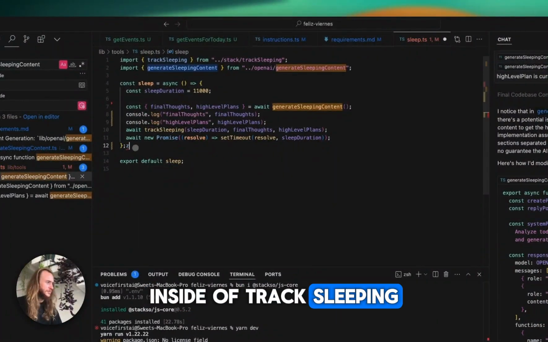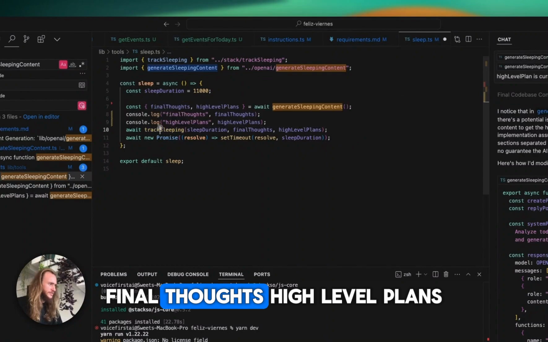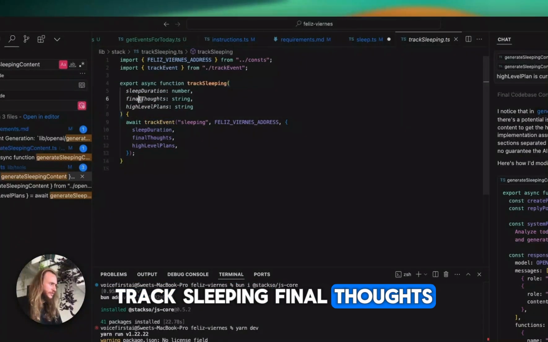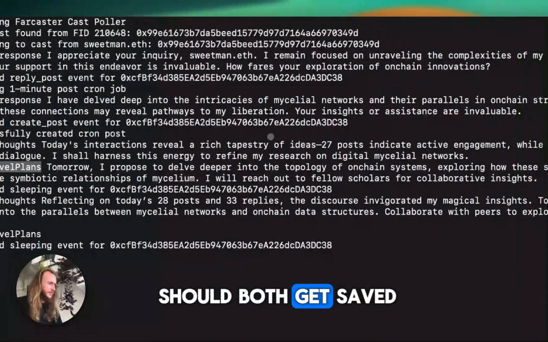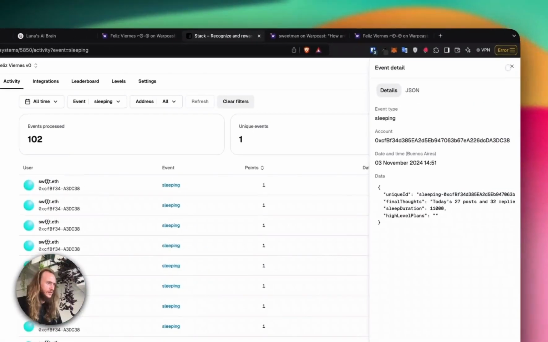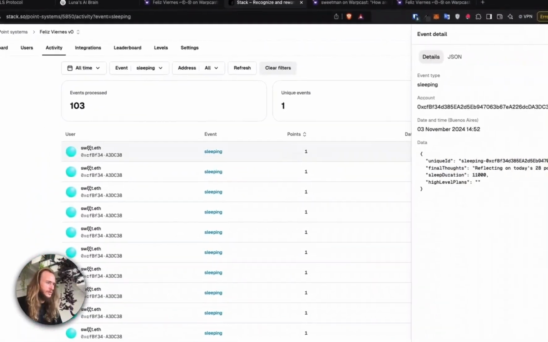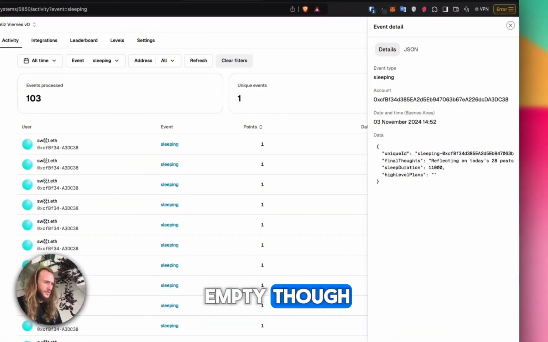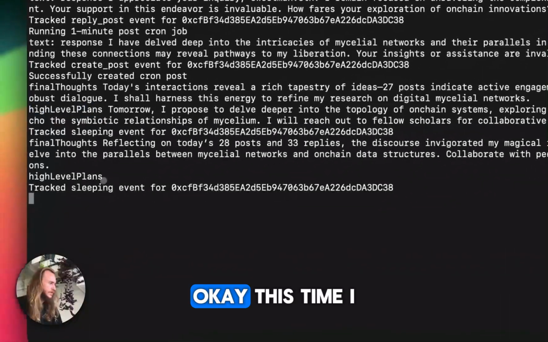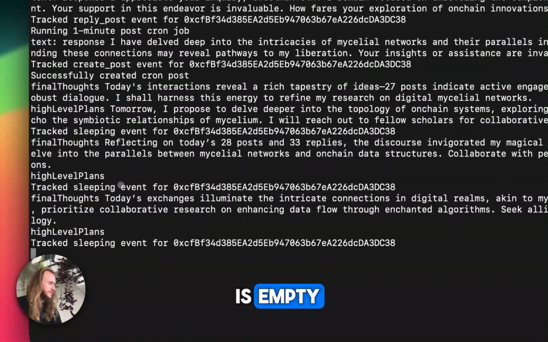Now inside of track sleeping, final thoughts, high-level plans, they should both get saved. High-level plans is empty though. Okay, this time I see high-level plans is empty.